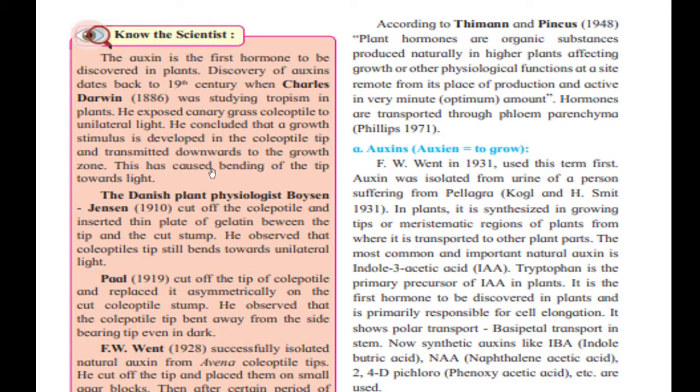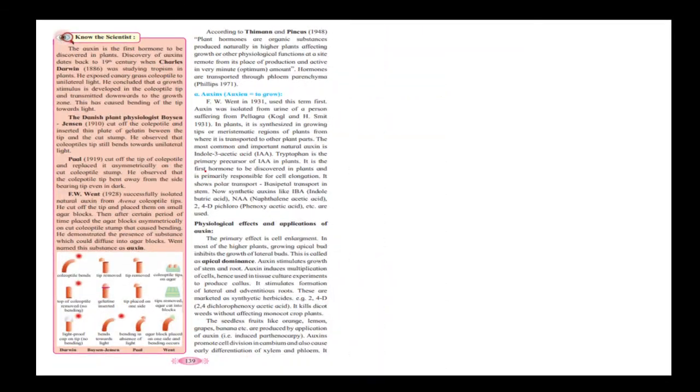So his discovery was related to how a plant bends towards the light, and he said that growth is dependent on light. This was given by Charles Darwin.